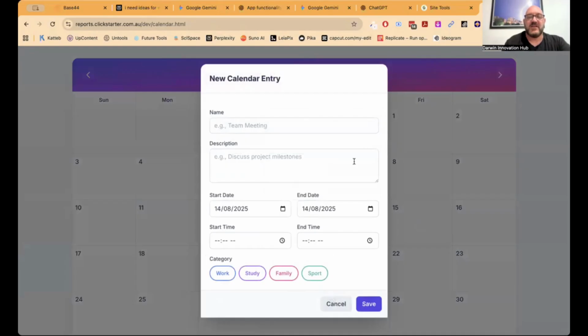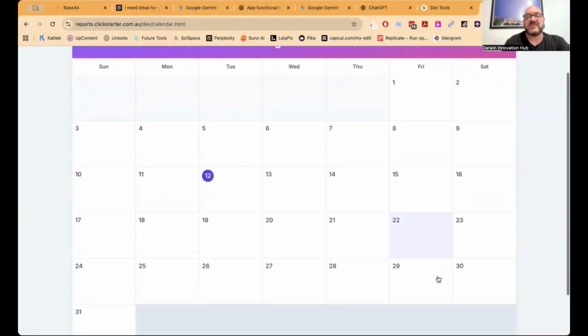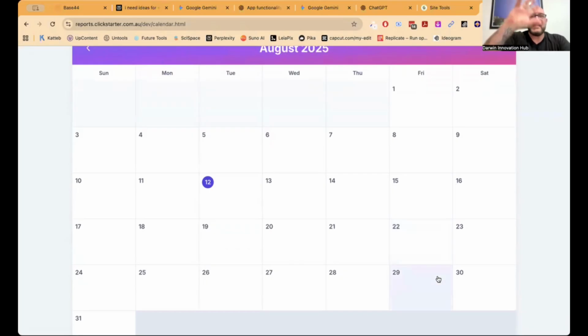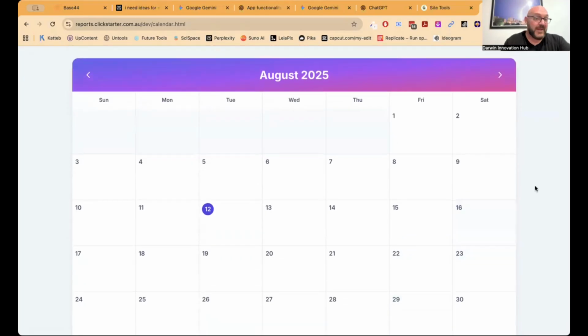All it's doing really is, I can click on any one of these dates and create a new entry. All it's doing is creating records in the code that will stay within the code. What it's not doing is creating a database. That's another thing we can do later. I can simply ask it to create this as a MySQL database, give me the database information, and it will do that.